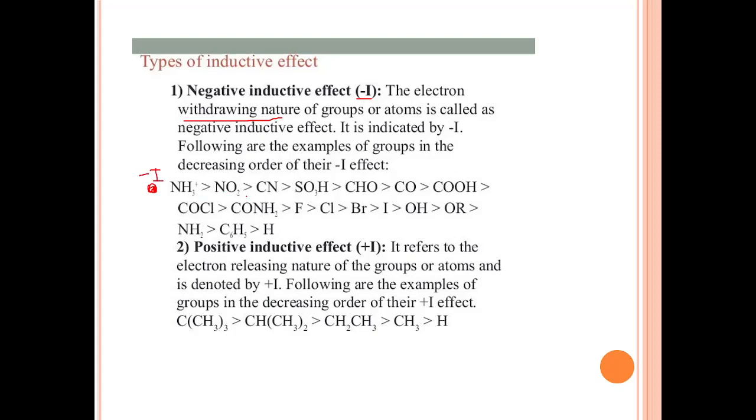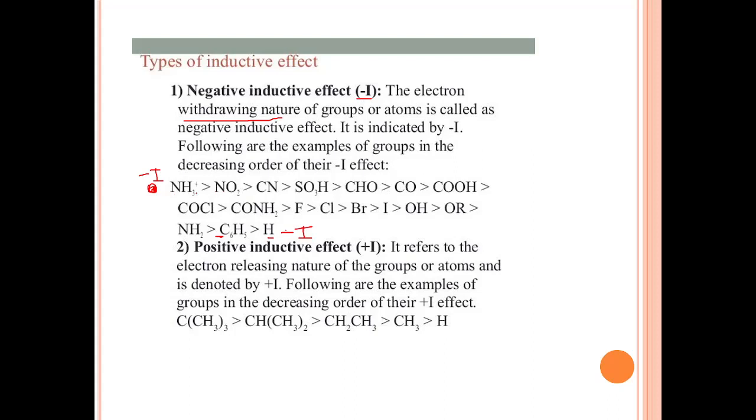Then NO2, then CN, SO3H, CHO, CO, COOH, COCl, and finally F, Cl, Br, I, and hydrogen. So hydrogen has the least, or even I will not consider hydrogen, the NH2 or benzene ring has the least minus I effect. So when we are going to compare the strengths of organic molecules, this sequence is very important for you guys.